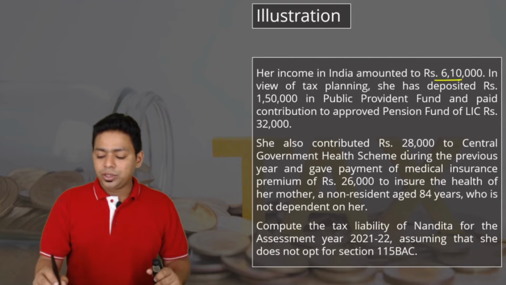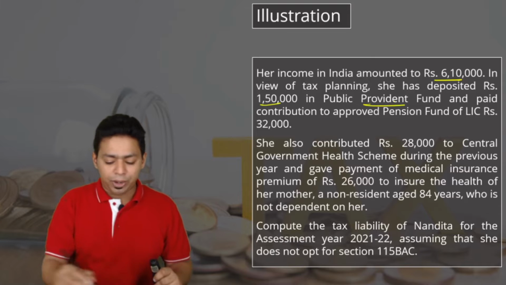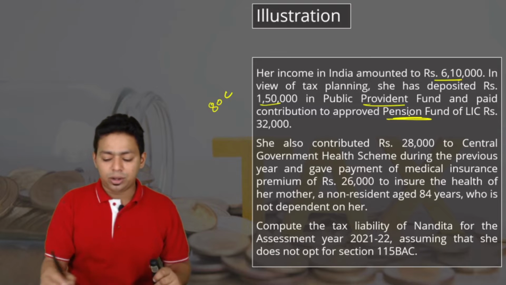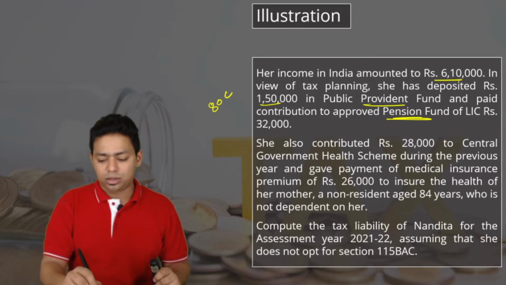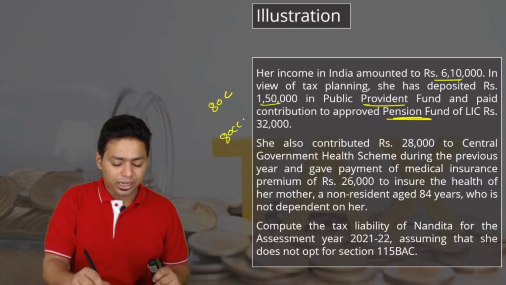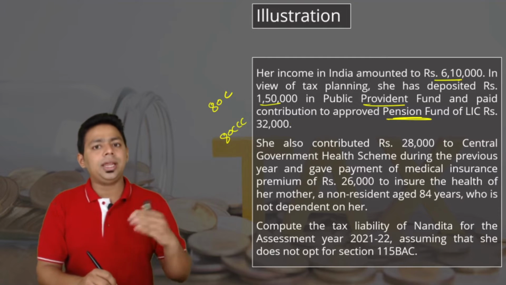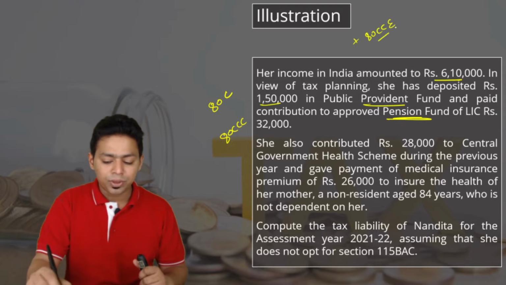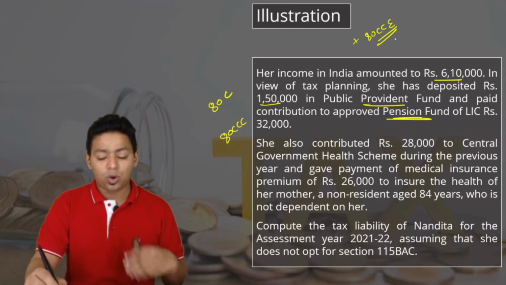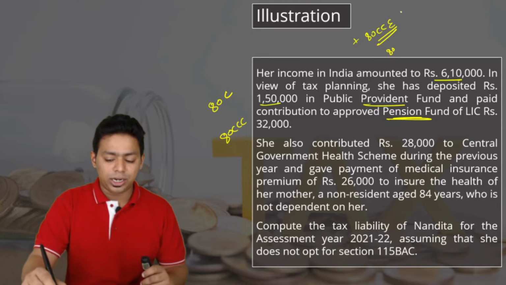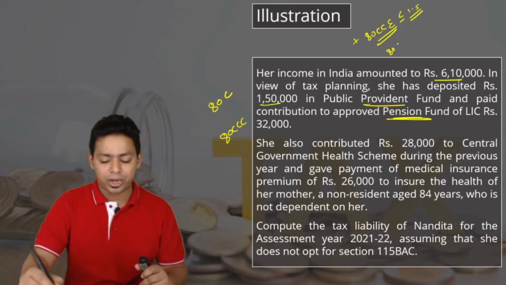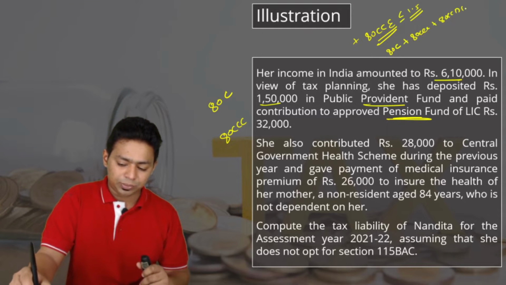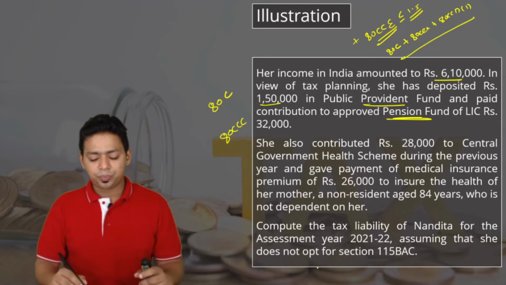In view of tax planning, she has deposited 1,50,000 in a public provident fund, that is 80C, and paid contribution to approved pension fund of LIC under 80CCC. This is available under 80CCC. But whenever 80C and 80CCC come together, you know that one bonus section you have to remember is 80CCE. We say the total deduction under all these sections cannot exceed 1.5 lakh under 80C, under 80CCC plus under 80CCD subsection 1. So this is also you should remember.